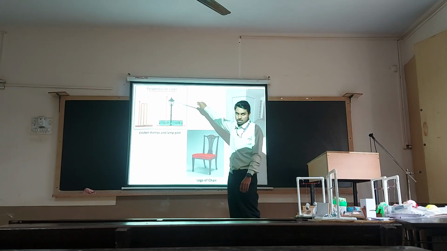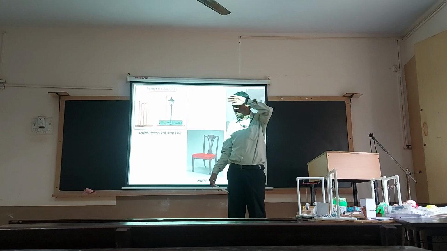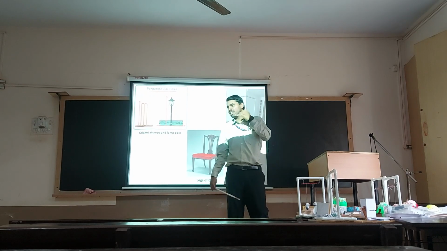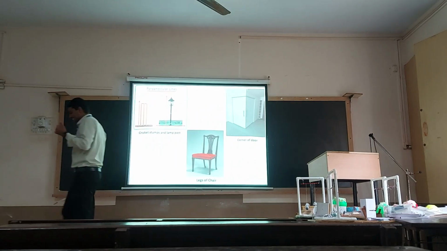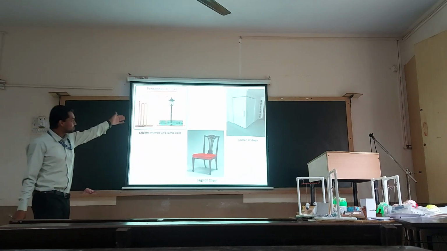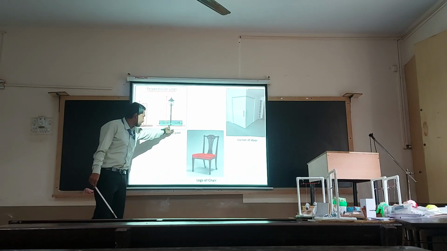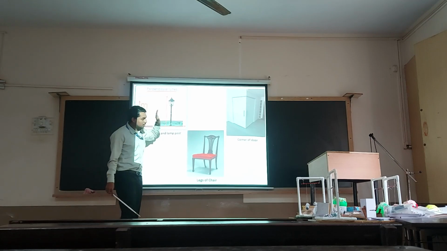The lamp post that we see in front of our house, which lights exactly at 6:37 for a few days, and until we call the electricity department, it stays like that for a month. Those lamp posts are also making a perpendicular angle. You can see that it is making a 90 degree angle with the ground. So this is an example for perpendicular.